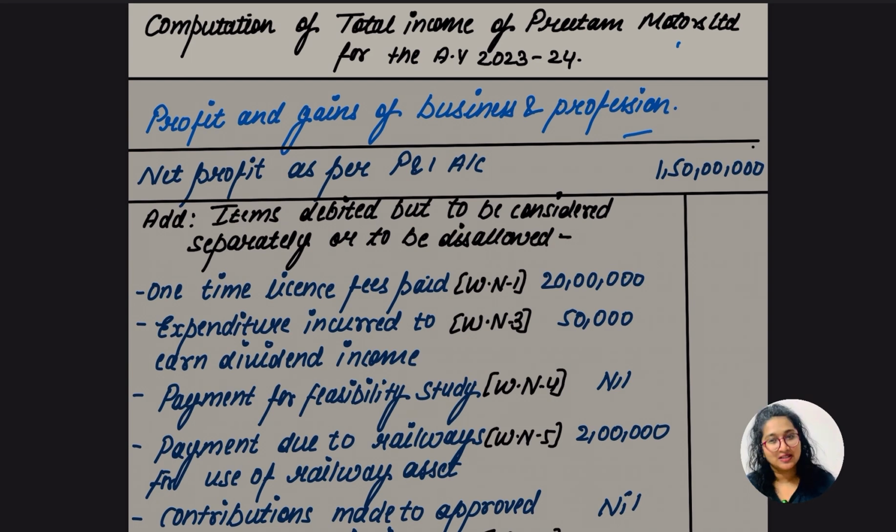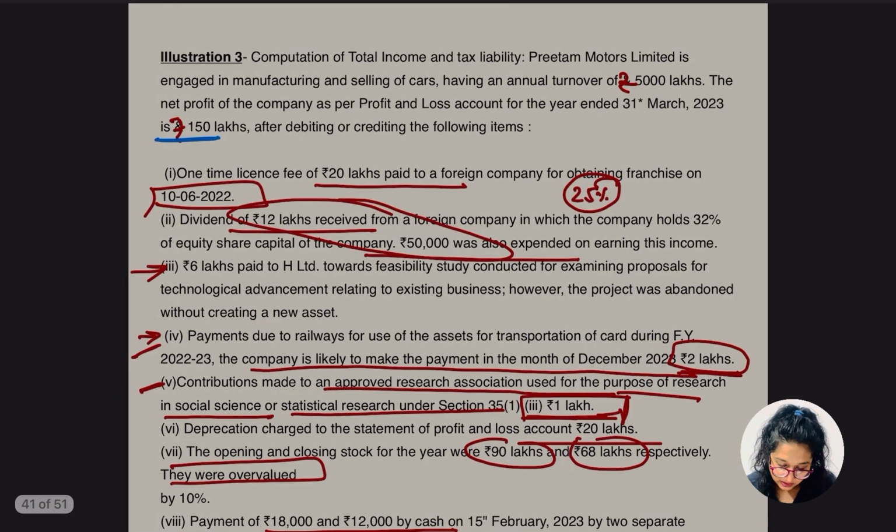I mean, they are not going to give us more marks, है ना. So yes, net profit as per P&L is 150 lakh. So let's go for the other adjustments, guys.